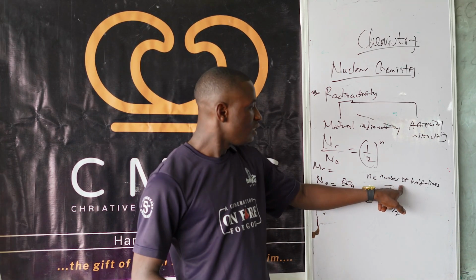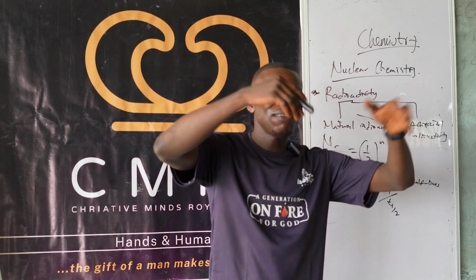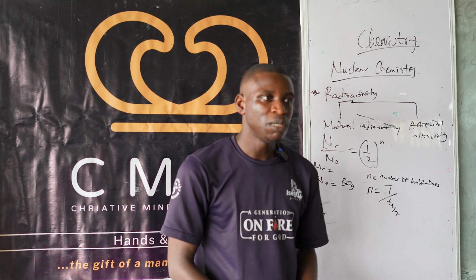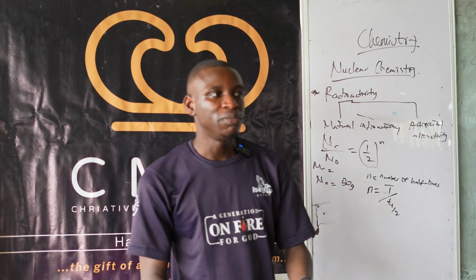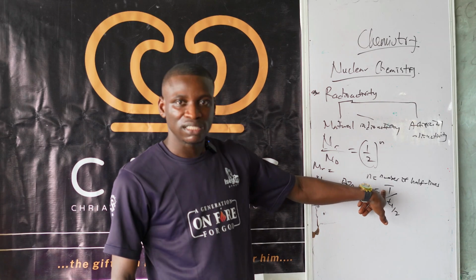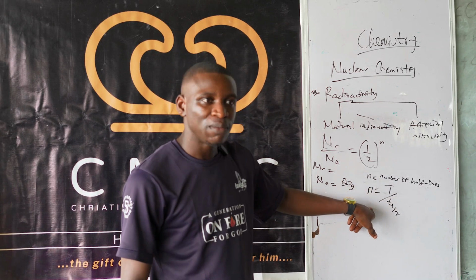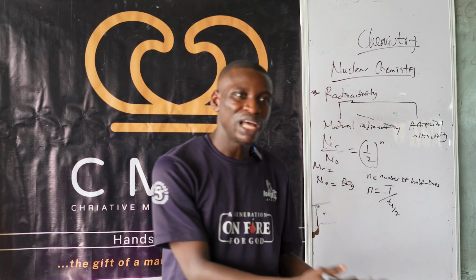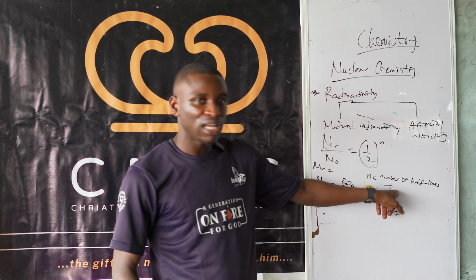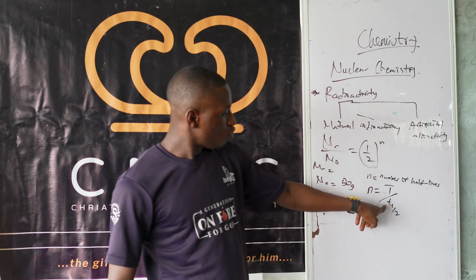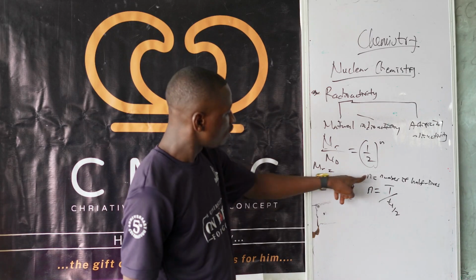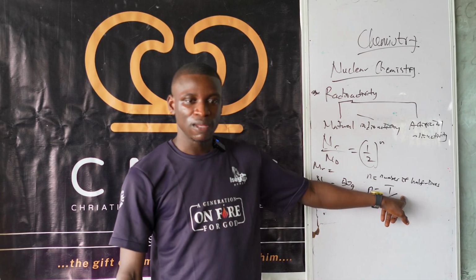So this capital T is the time after, let's say you have a substance and the half-life is 2 days. Maybe they ask what will be the amount remaining after 1 day, or any time apart from the half-life. That's what this capital T stands for. If they say the half-life of something is 1 day, how much will remain after 20 days? That 20 days is what this capital T stands for. The symbol for half-life is T half. So to calculate the number of half-lives, it will be capital T over T half.